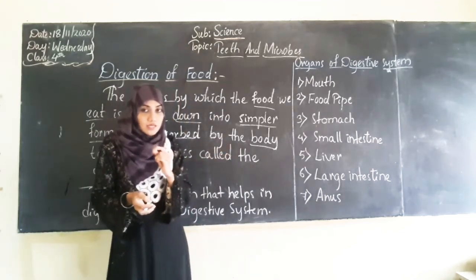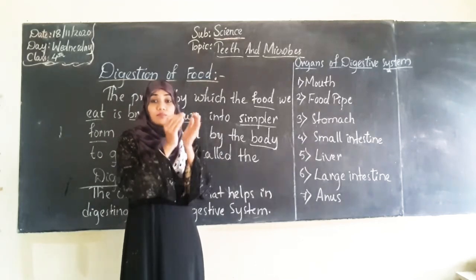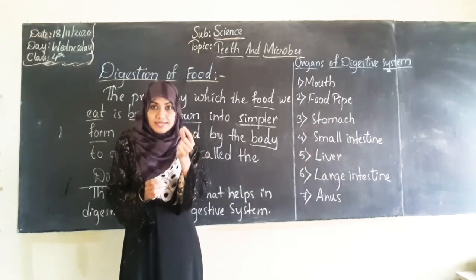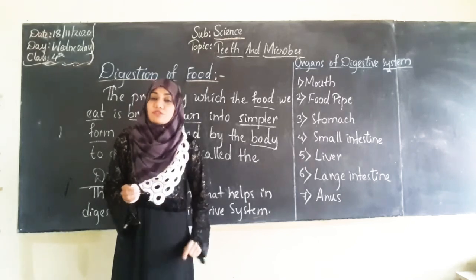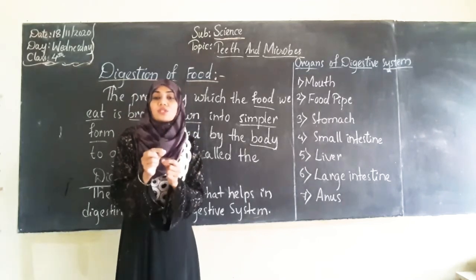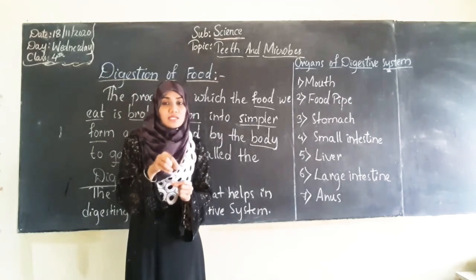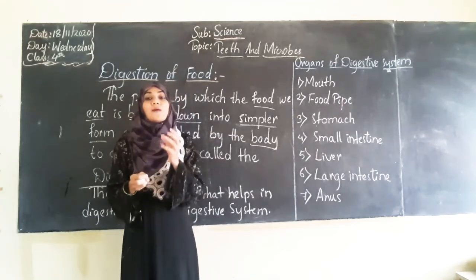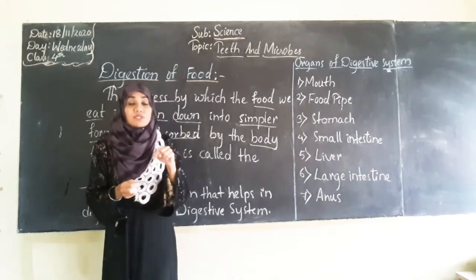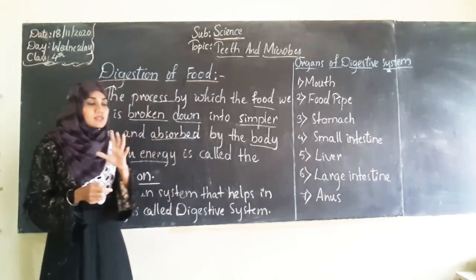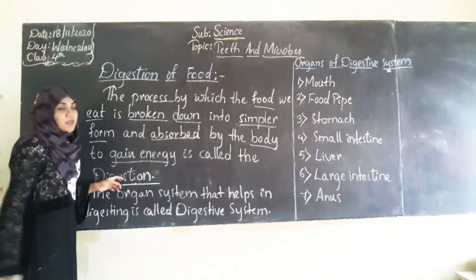So the food we eat first gets converted from big food particles into small food particles. Then from those small food particles, whatever nutrients are present will be absorbed by the blood present in the body. So that process is called digestion.